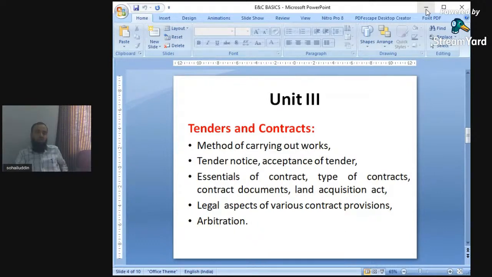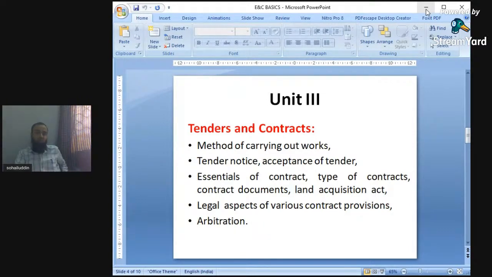A contract is nothing but a legal document, or a legal acceptance of work from one body to another body. Contract or tender is nothing but acceptance: I am willing to do a work with some criteria. So tenders and contracts are most important.